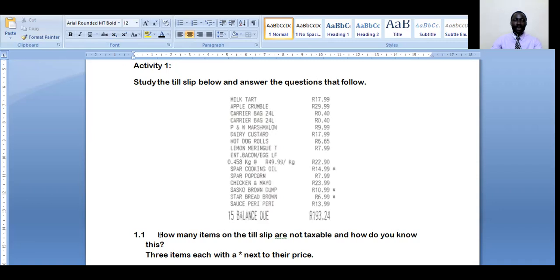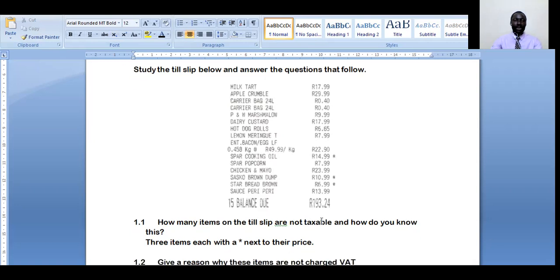The first item being what? Cooking oil, Spar cooking oil, no VAT on it. Then the second item being what? The brown bread, no VAT on it. Then another brand of brown bread also no VAT on it.